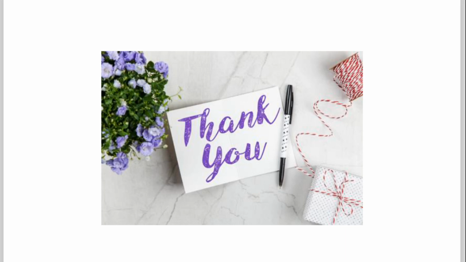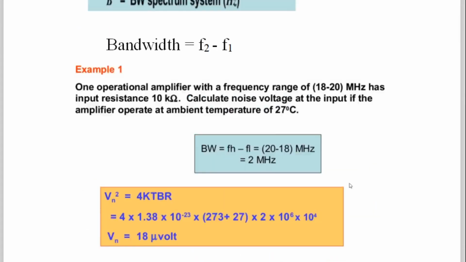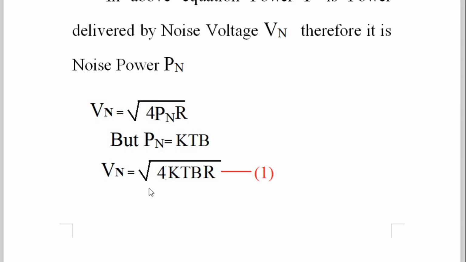And to that load resistor, we are connecting what voltage source? Our voltage source Vn, the noise voltage. The entire calculation goes, and we succeeded in calculating the noise voltage Vn equal to under root 4kTBR.